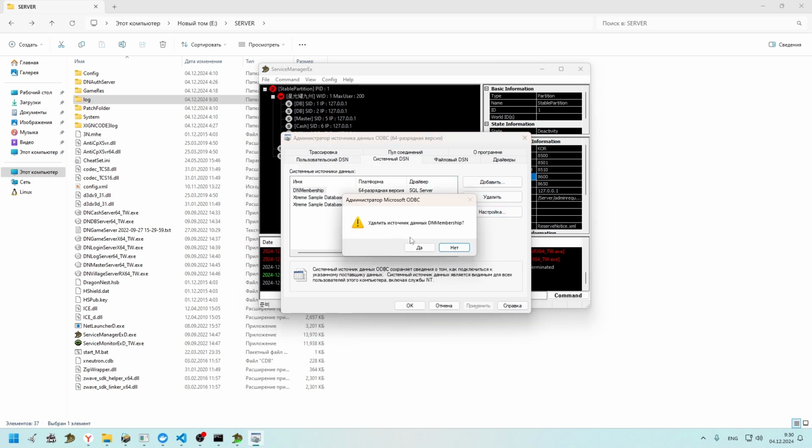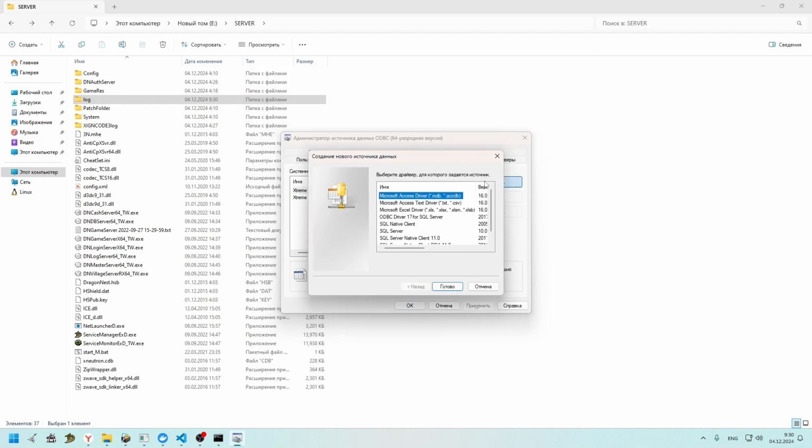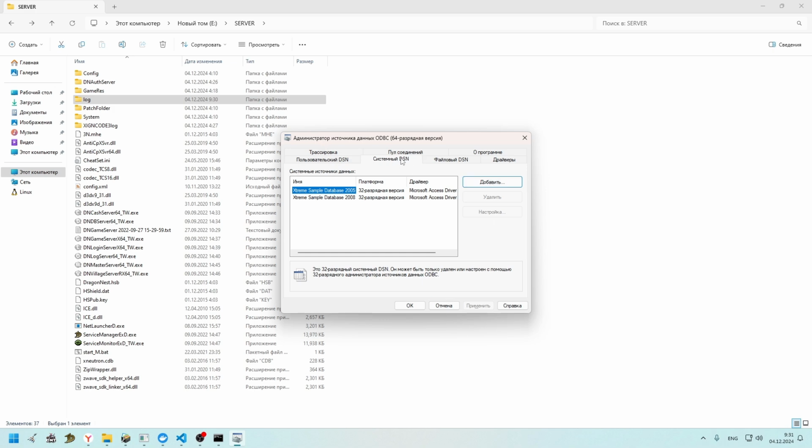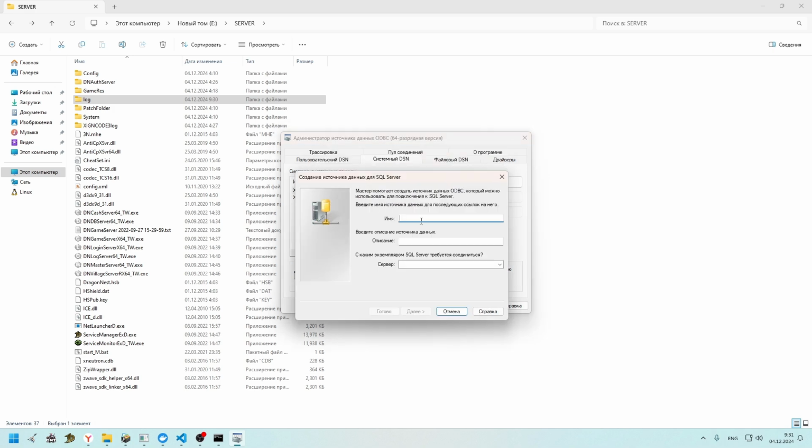I want to show this. We should set the ODBC data source administrator. Then system DSN, SQL Server, name, then membership server. We will use the IP of our server.